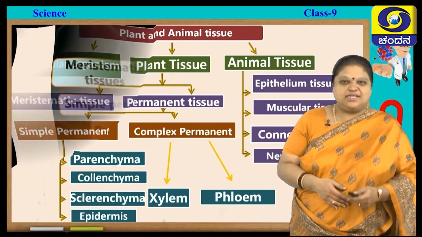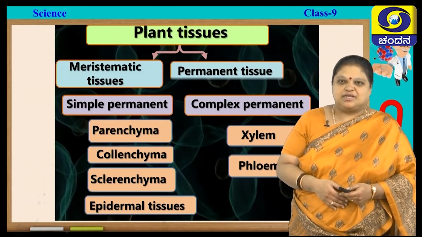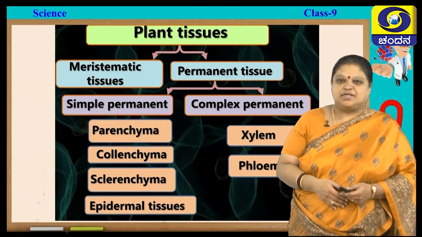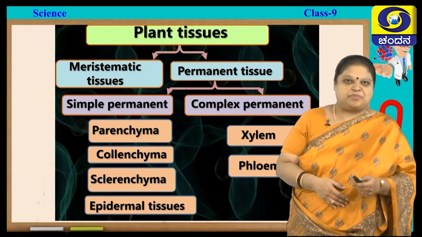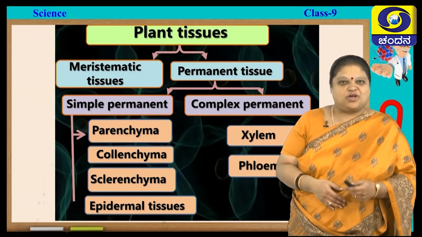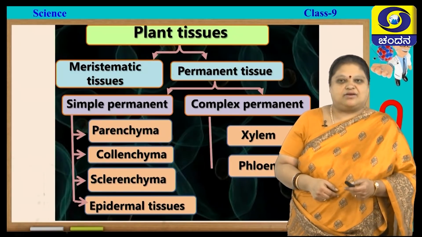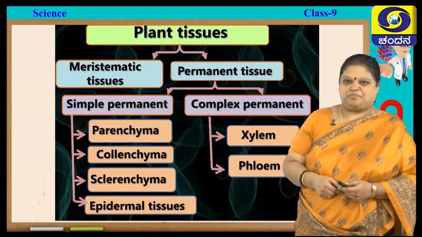So, in this session, which is about plant tissues, we have already studied about simple and complex permanent tissues. We have studied about parenchyma, collenchyma, sclerenchyma. Today, we will be studying about epidermal tissue and also xylem and phloem.